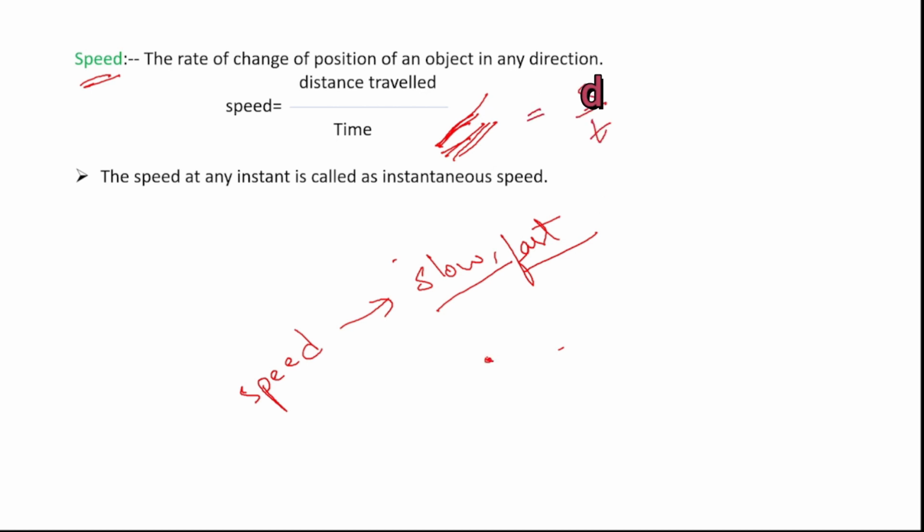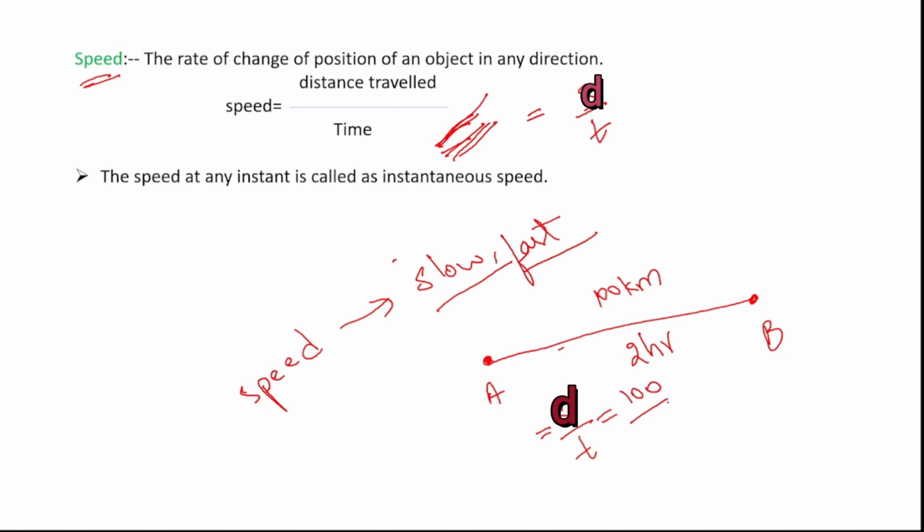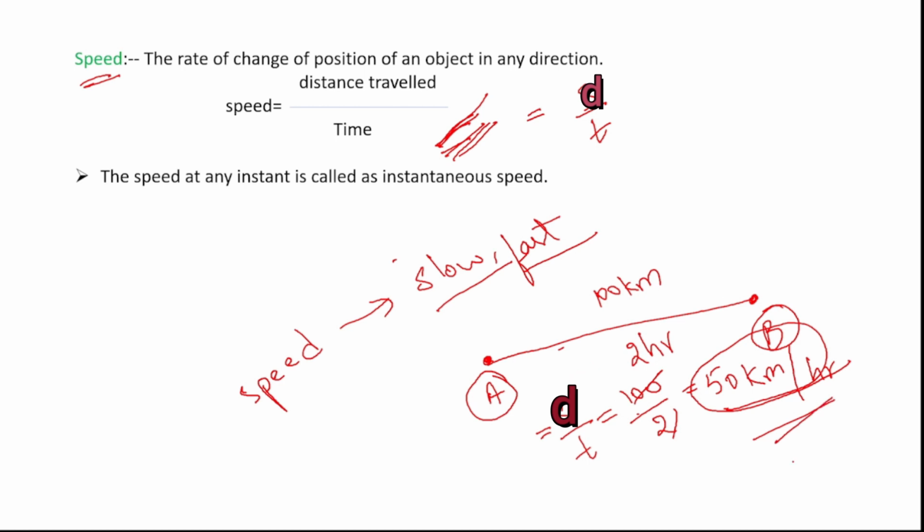Okay, so for example, if a car is at point A and it is moving to point B, and let us say this path is 100 kilometers and it is covering this path in 2 hours. Now what will be the speed? Speed is distance traveled by time. So here the distance is 100 divided by time 2 hours, which is 50 kilometers per hour, right? So what is the speed of the car while traveling from A to B? It is 50 kilometers per hour. So this is the speed of the car, right?